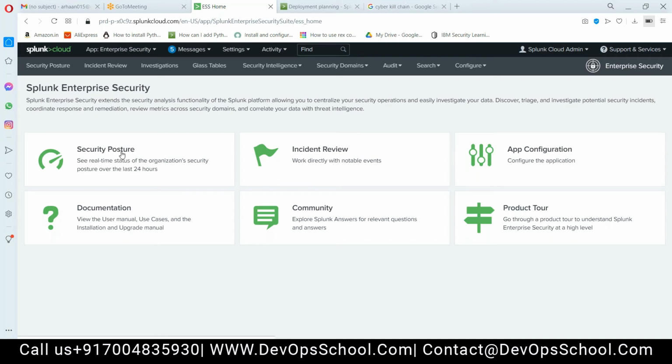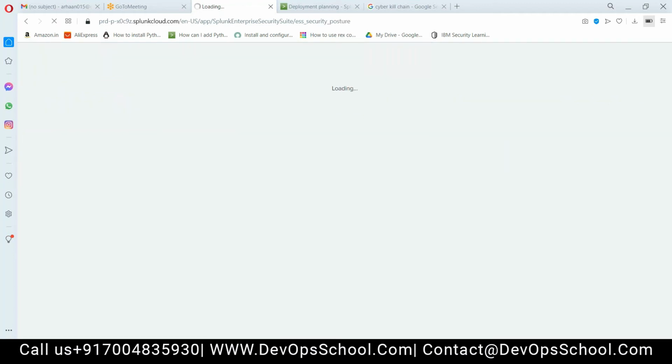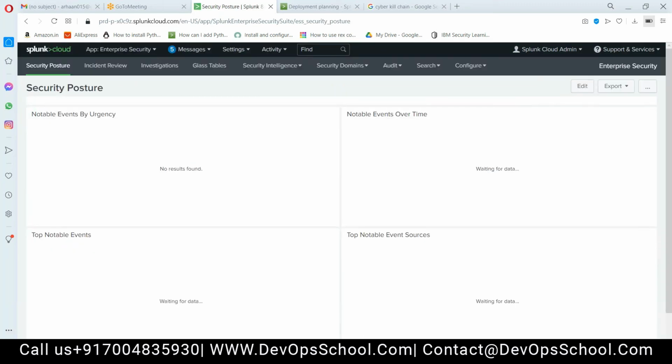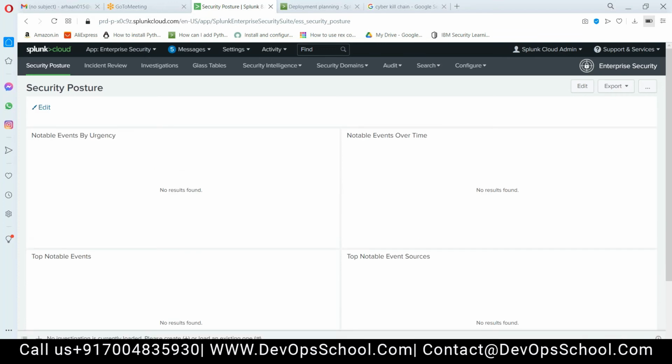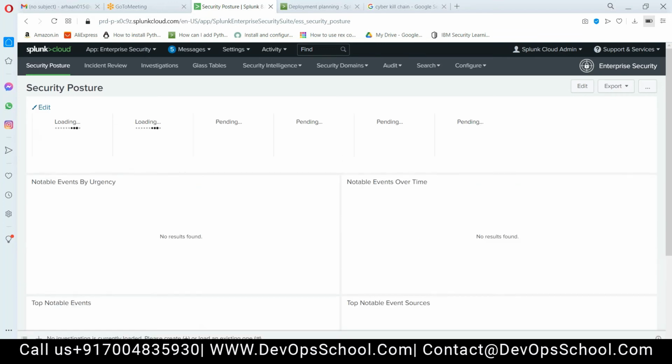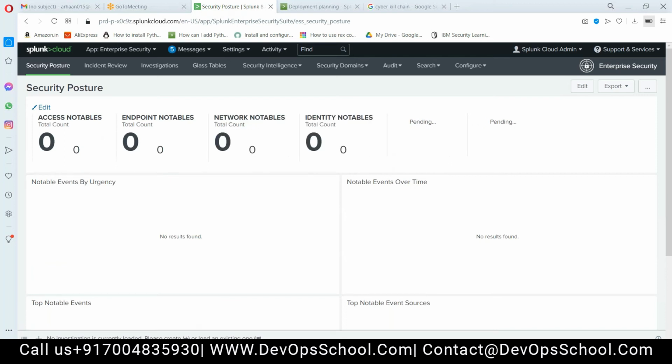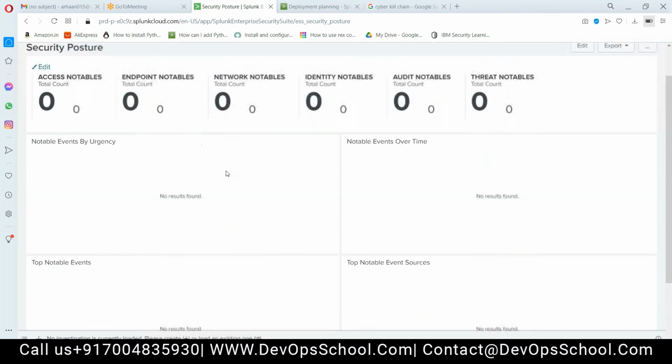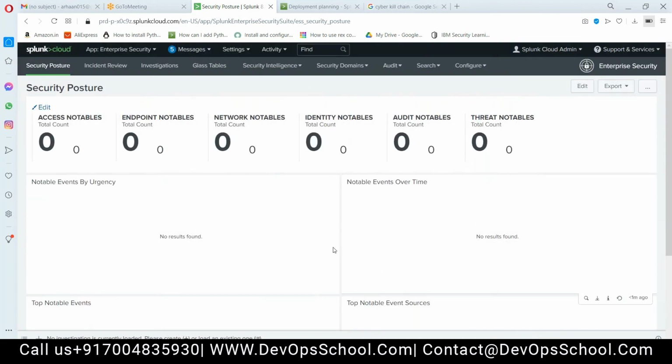Security posture. One point to note, Sylvian, please note the security posture. You just have to learn about it. Basically, if you click here, you see the real-time status of the organization's security posture over the last 24 hours. If I click on this one, it will give you a complete overview of the Splunk security posture. See, right now the data is not populating. I have to check it, but this is a pre-built dashboard that I'm getting.